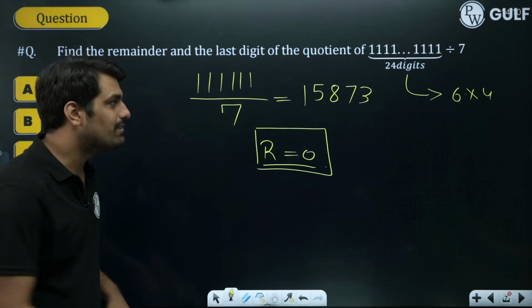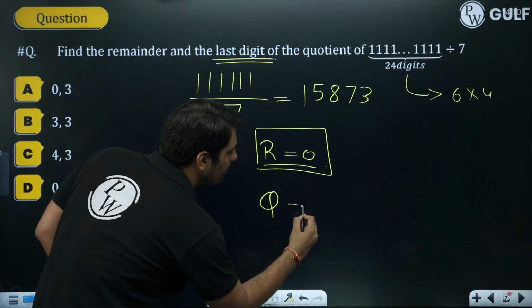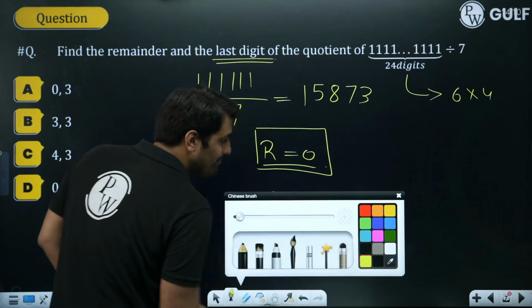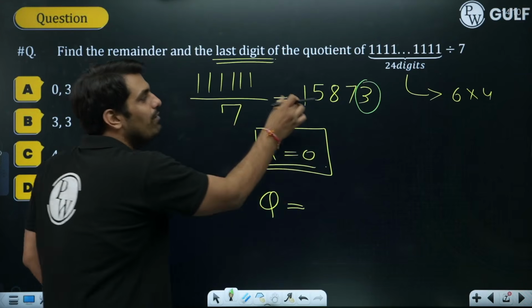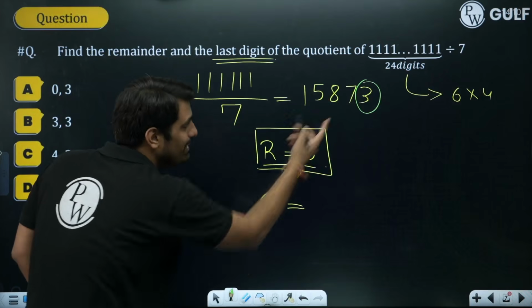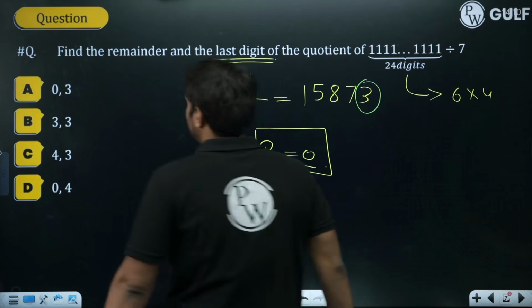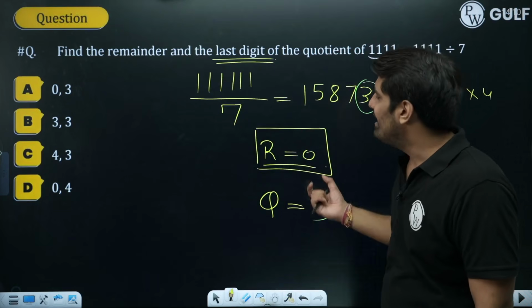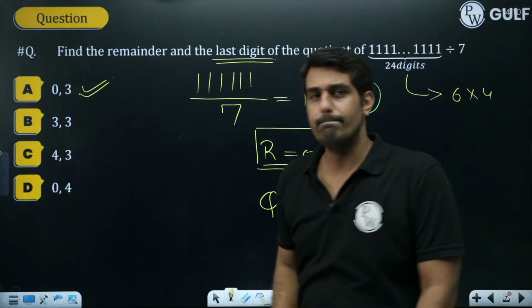What about the quotient, sir? The last digit of the quotient. The last digit of the quotient will be 3. Towards the end, it will be 15873, 15873, 15873, so ultimately the last digit will be 3. And the correct option here will be remainder and quotient digit, 0 and 3. Here we go.